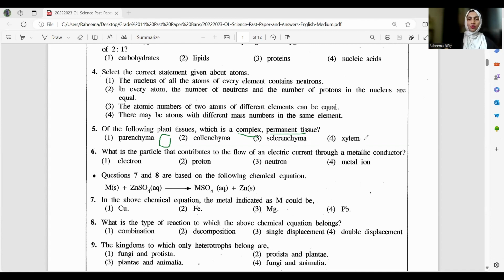Xylem. I told you xylem and phloem come under complex permanent tissue. So we have xylem here, and that is the answer. So in your cross sheet, you have to put the cross for the 4th option for the 5th question. These are the 5 questions we are going to discuss today. You can follow the same method when you are doing it, and recall your syllabus matters according to these questions.